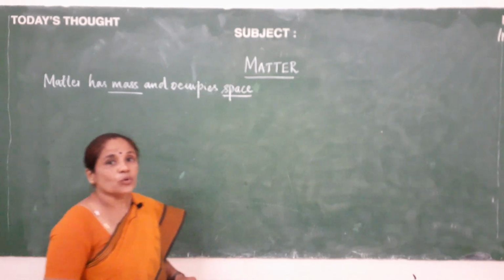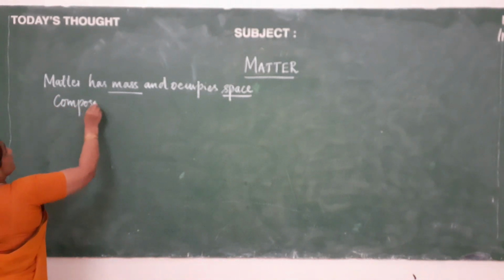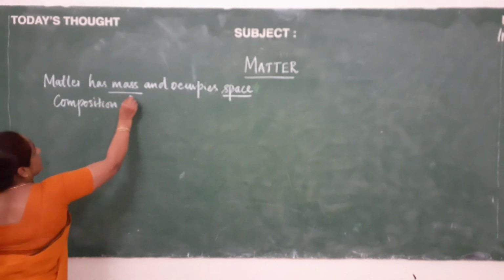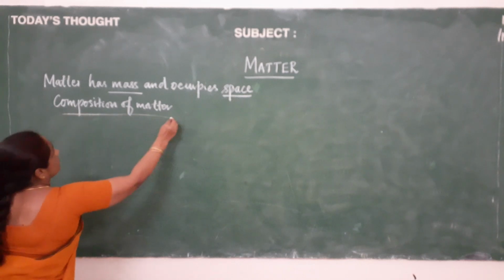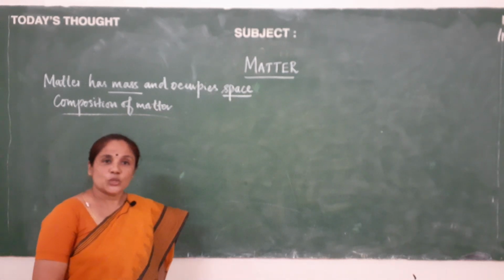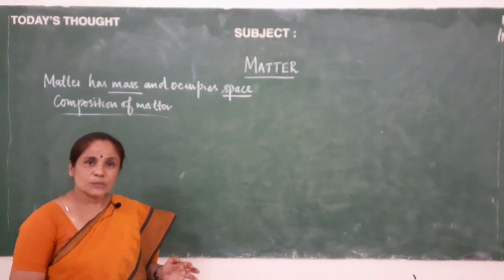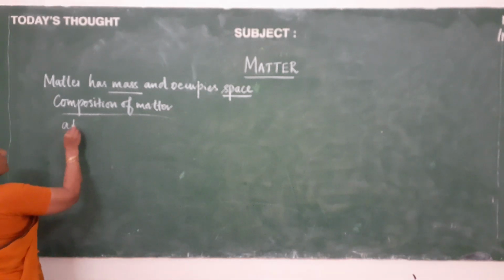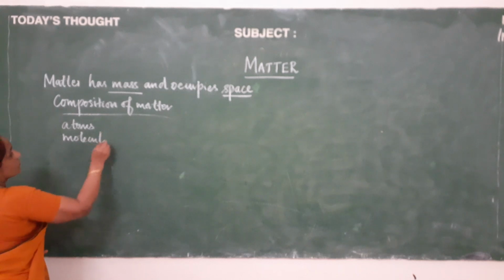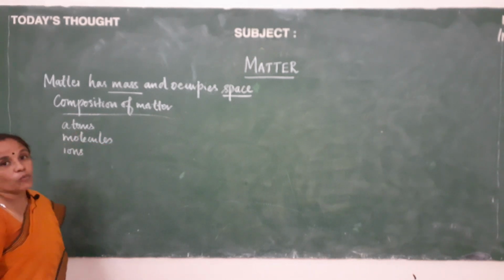Next we will move on to composition of matter. What is matter composed of? Matter is composed of smaller particles. What are these smaller particles? These smaller particles are atoms, molecules and ions. First let us see in detail about atoms.